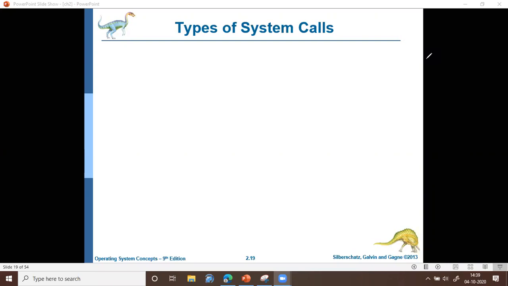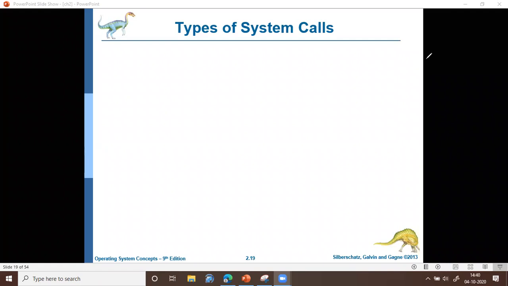Yeah, welcome all. The topic we'll be discussing in this lecture is types of system calls. So we'll be discussing different types of system calls that are available in a typical operating system. And we'll be discussing this under four main headings.